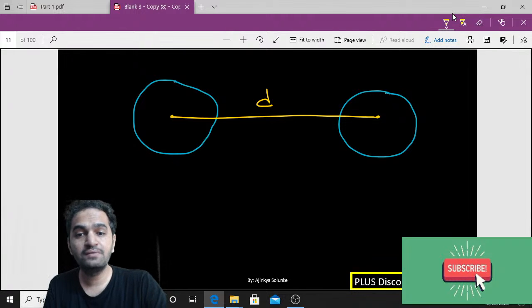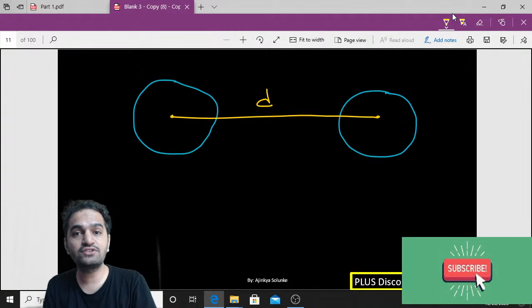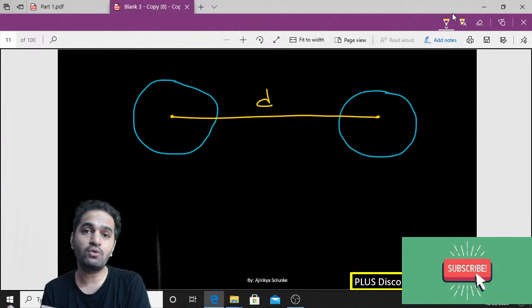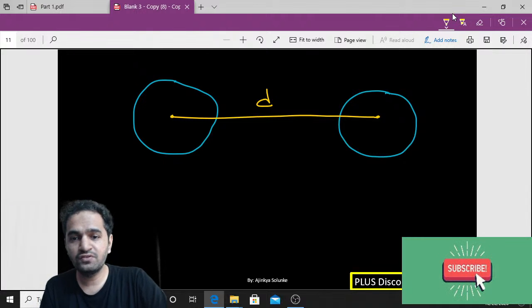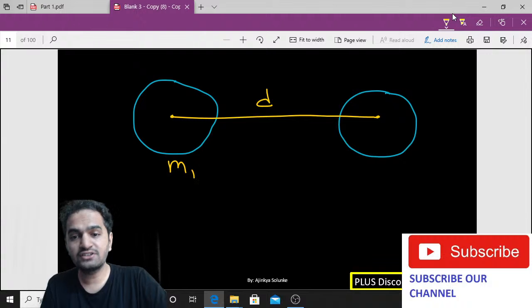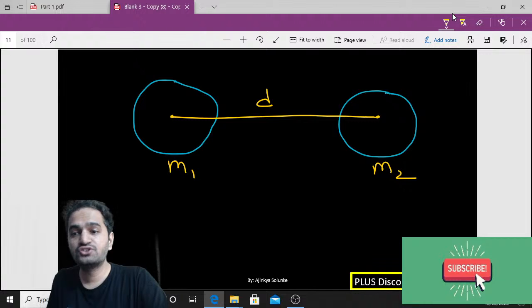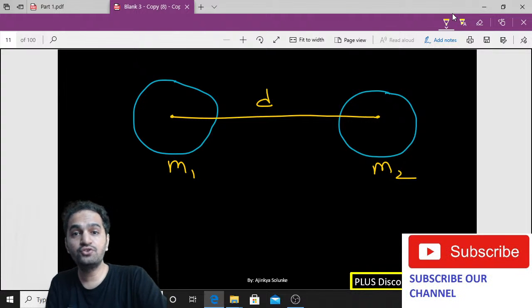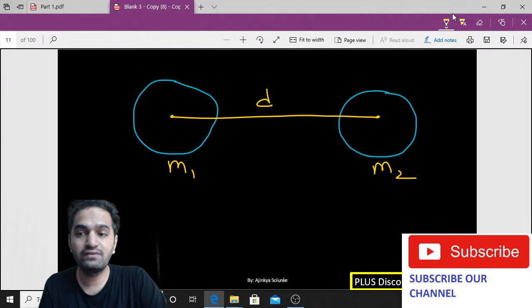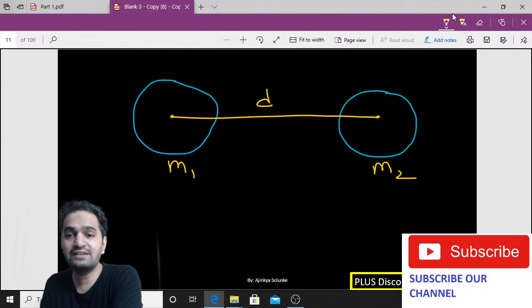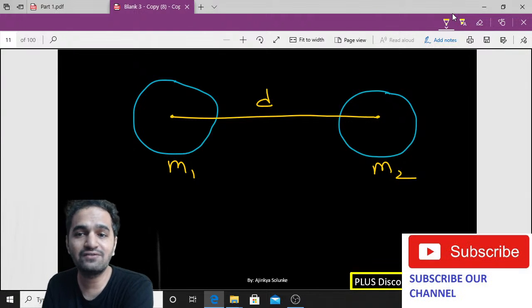And he also said, let us consider their masses also, because as you know, force of attraction also depends on the mass. The bigger the body is, the bigger will be the force of attraction. So we will give it masses also. Let us say the mass of the first body is m1 and the mass of the second body is m2. He said that I am going to give you a formula for gravitational force, but you need to derive it. So two particles are there separated by a distance d, and the masses are m1 and m2.